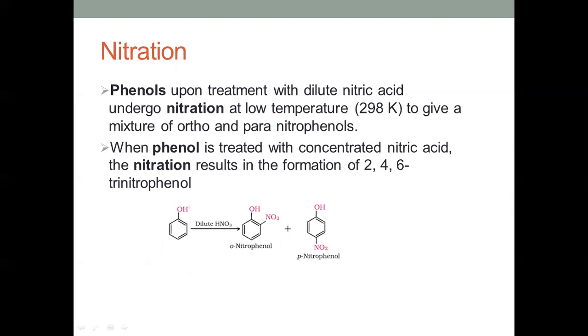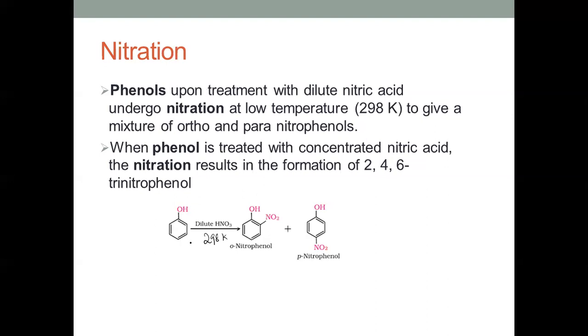The general electrophilic substitution reactions that phenols undergo are nitration and halogenation. Looking at nitration, phenols can undergo nitration with dilute HNO3 at 298 Kelvin. The reactions are different compared to concentrated HNO3.